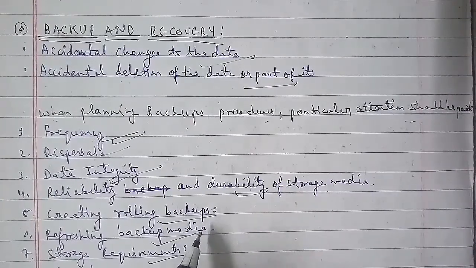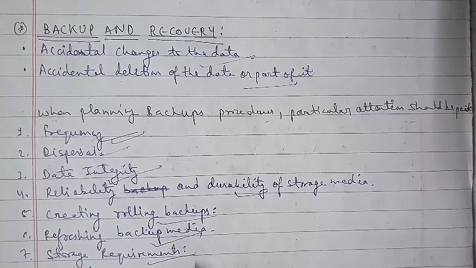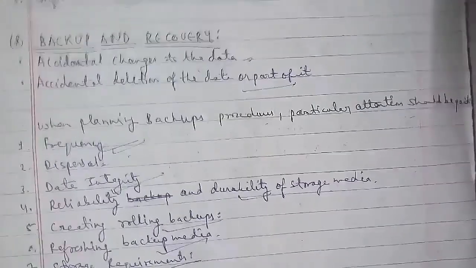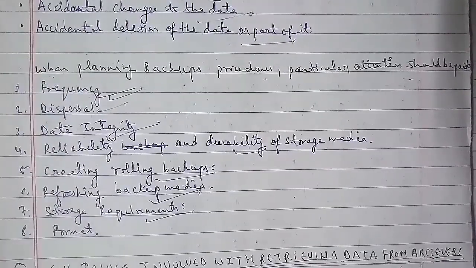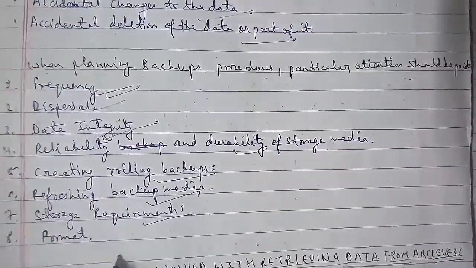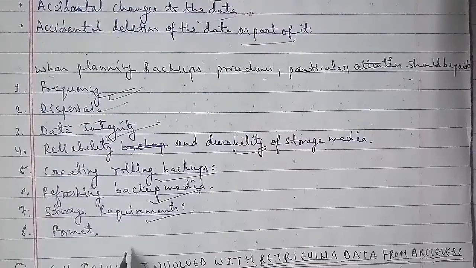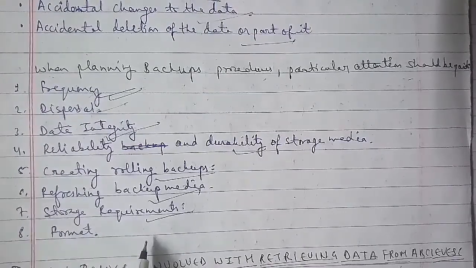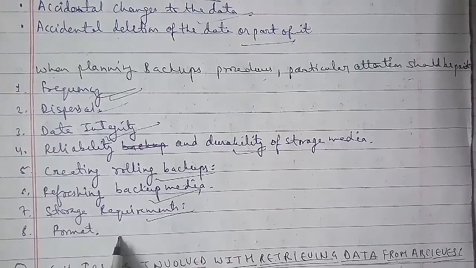Now we'll discuss some of the things related to archive data, the issues related to archived or retrieved data, and the key issues involved with retrieving data from the archive. So with regard to that, these are the keys. But before knowing this, we will discuss some of the archive data here.